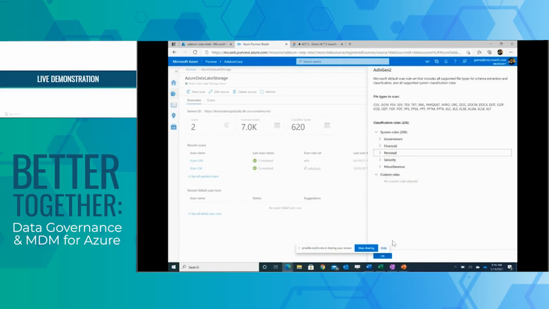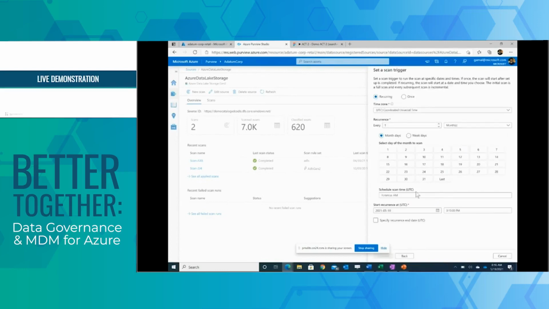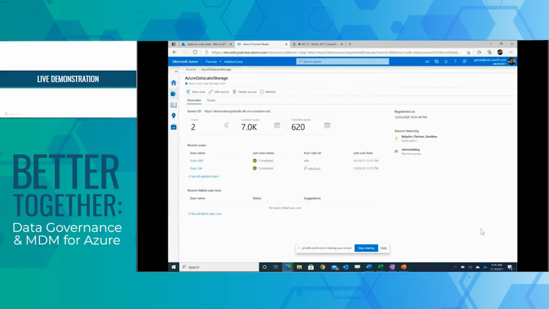You can enable custom classifications as well. Then you just specify how often you want the scan to run, and boom. It's a truly serverless infrastructure where you just set up your connection and set up your scans. We spin up the infrastructure, and we scale it up and down to give you the best-in-class performance.